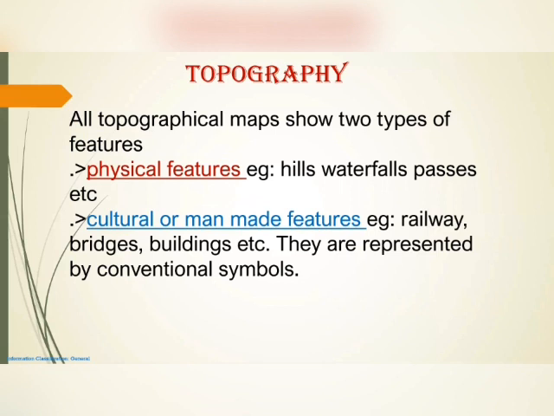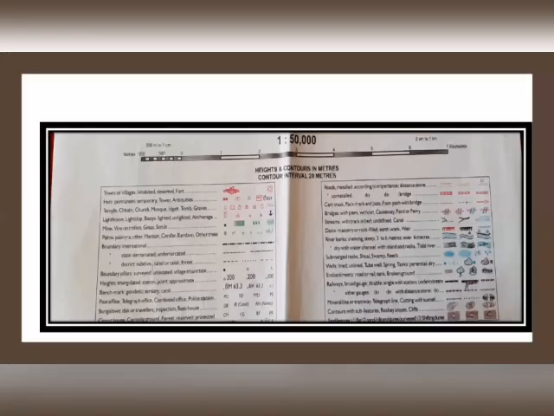The next one is cultural or man-made features. That means human-made features: railways, bridges, buildings, hospitals, schools, and many other things. So the topographical map can show these two types of features: one is physical features and another is man-made or cultural features.